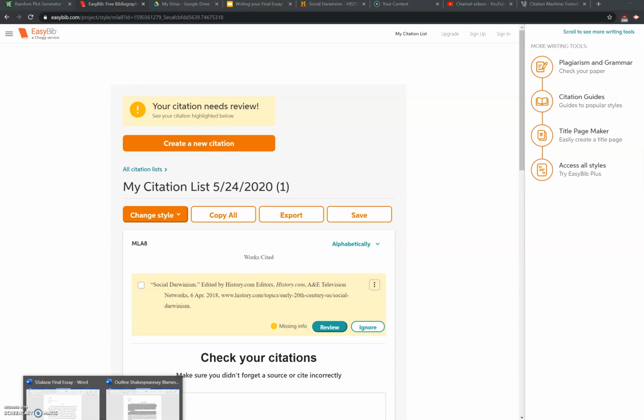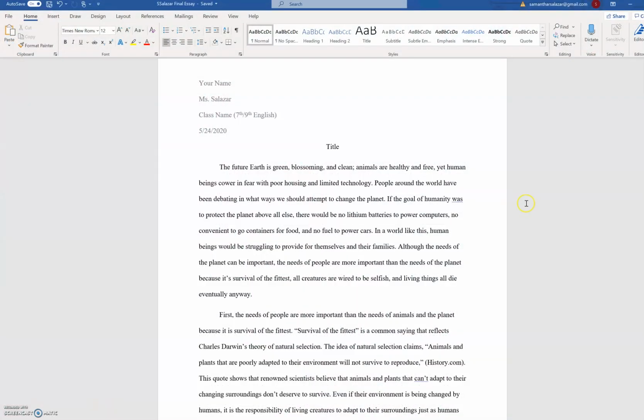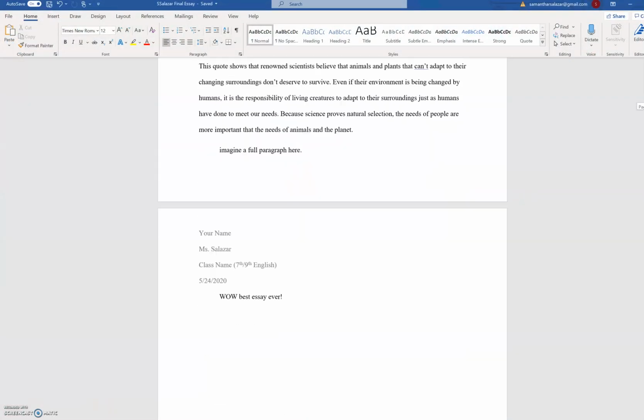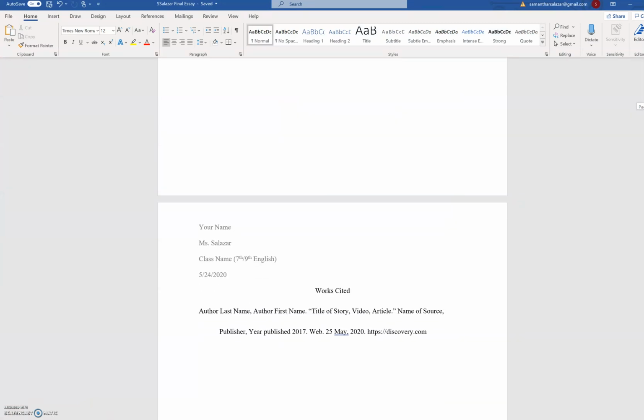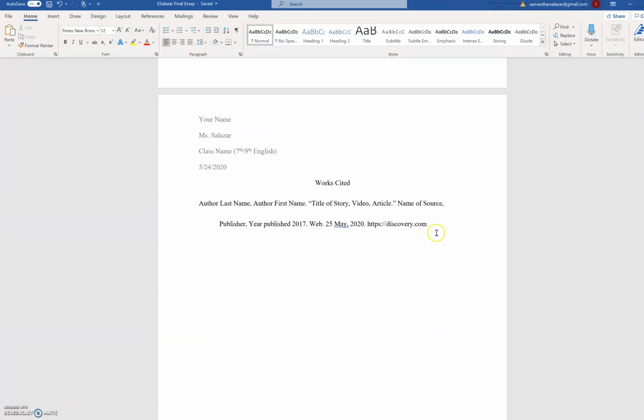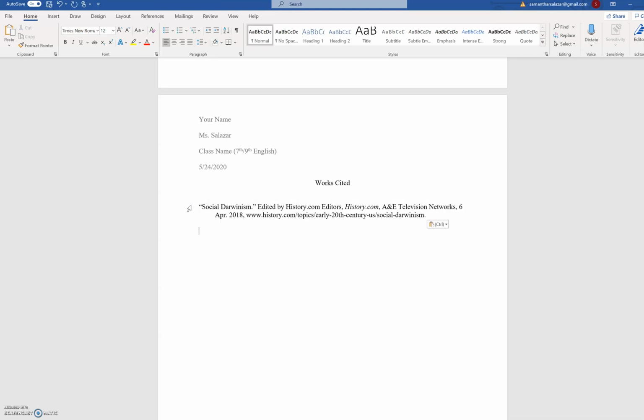So now I'm going to go over to, here we go, Works Cited. So I have a Works Cited page set up. You don't have to, not yet. That's another assignment. But you just need to copy and paste it and make sure it's double spaced. That's important. That looks really good.